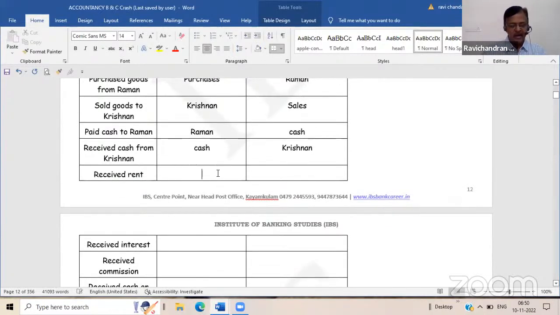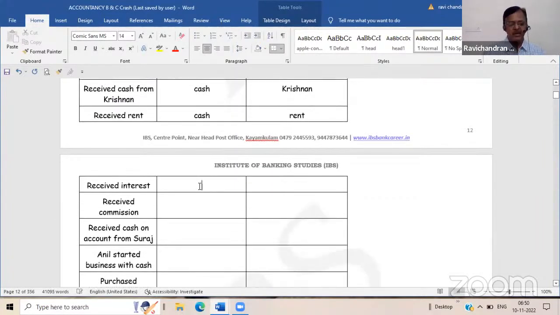Received rent. Immediately cash receipt, I have to debit cash. By way of rent, I received this cash. And received commission, received interest. Everything is like that. Cash account debtor to interest account. And similarly, commission. Received commission, cash account because cash receipt. Because of the commission, I received cash.